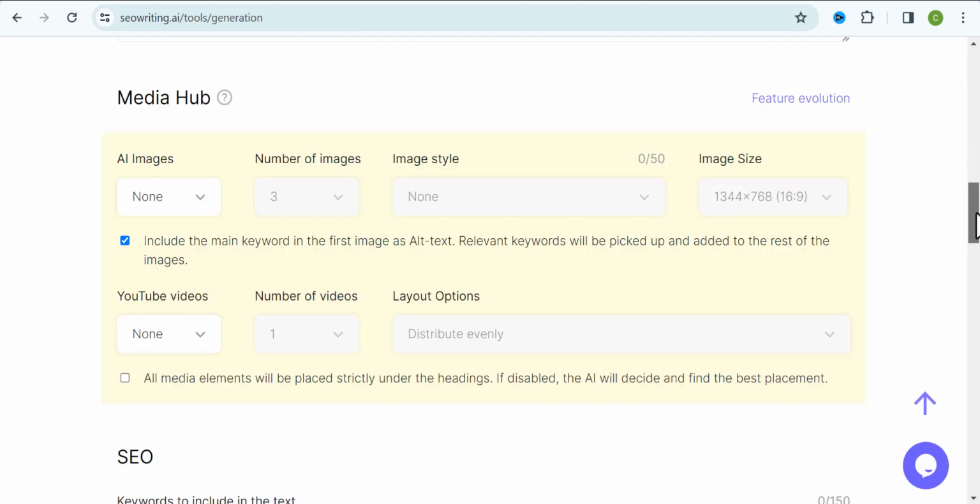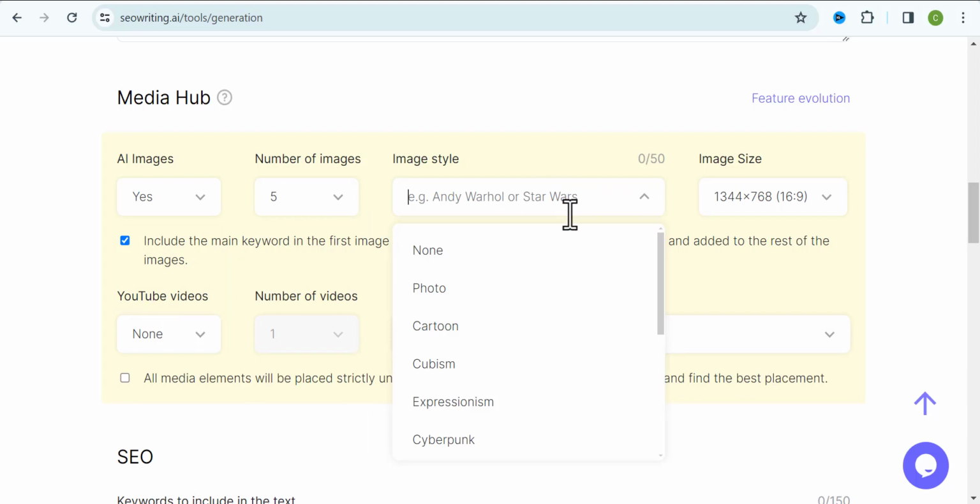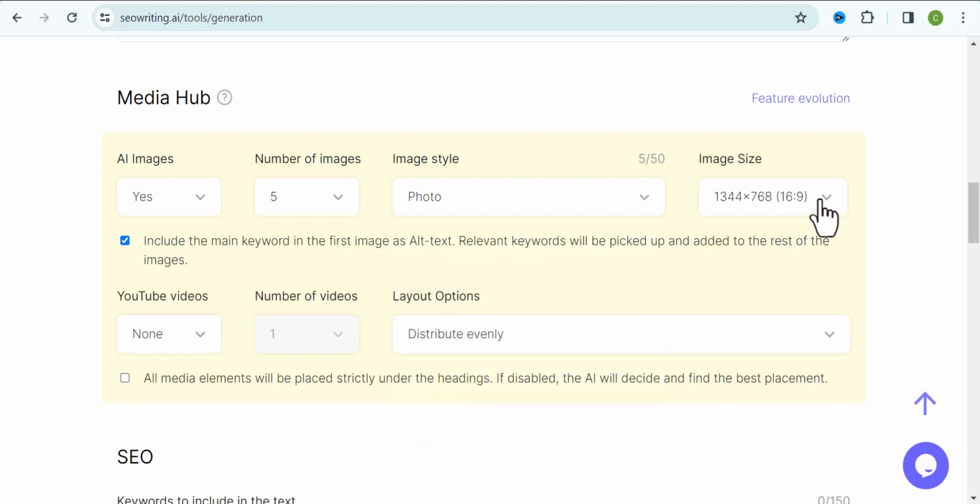Now, to do this, you're going to come over to the AI images, and you want to select yes. And for this blog post, I think 5 images will be good enough. And you can see that the image style will be photo. I want to use photo because photo usually works so well. So photo for me.